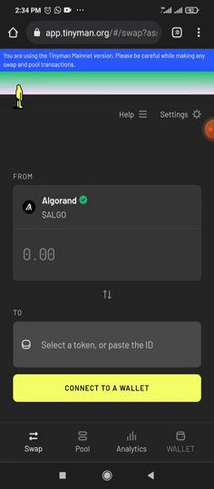But swapping is the art of buying and selling coins in order to generate revenue to take care of your family, yourself, your life. So what are we going to do right now? Bear in mind that we have created our Argo wallet. Then the next thing is that you go to app.tinyman.org, then you click connect wallet.